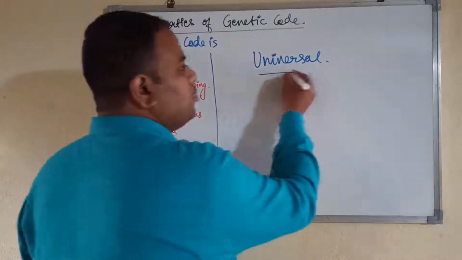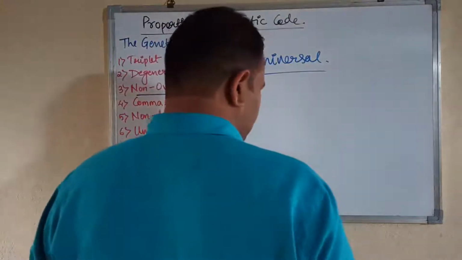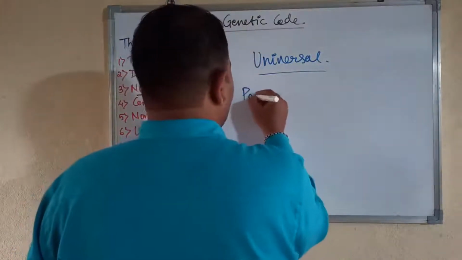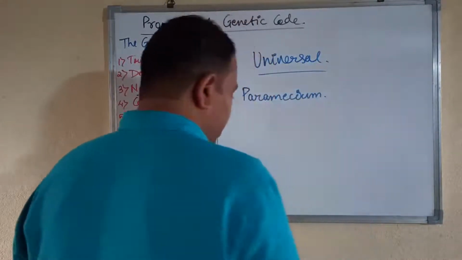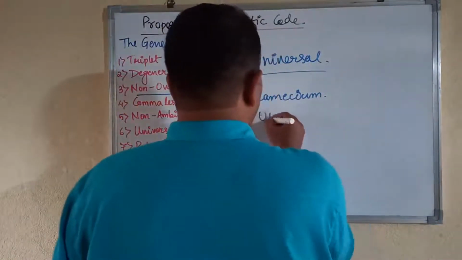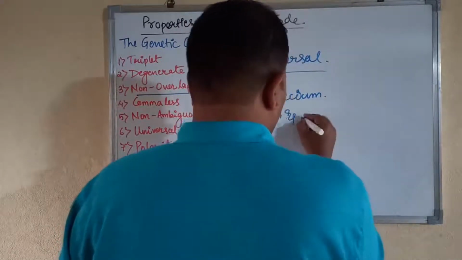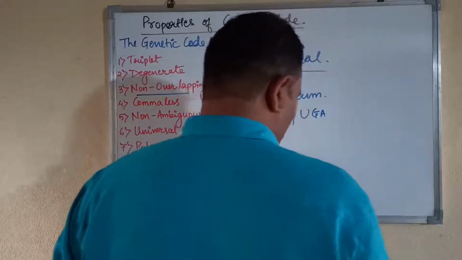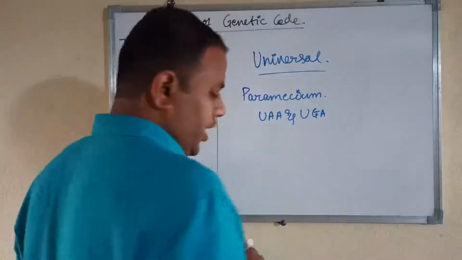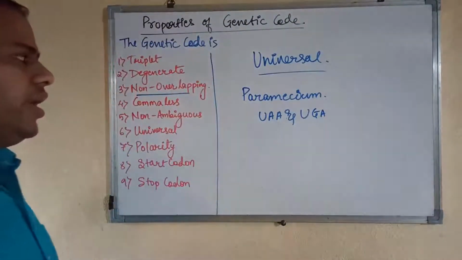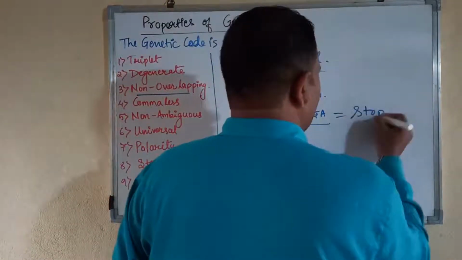Though there are a few exceptions to this property, I will quote the exceptions first. In Paramecium and other ciliates, UAA and UGA normally act as stop codons, as in human beings.